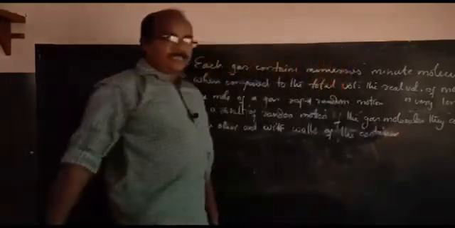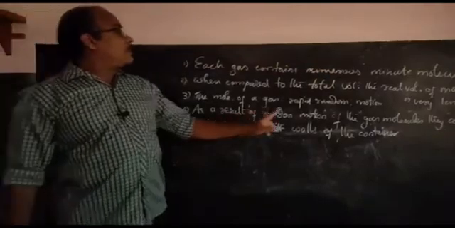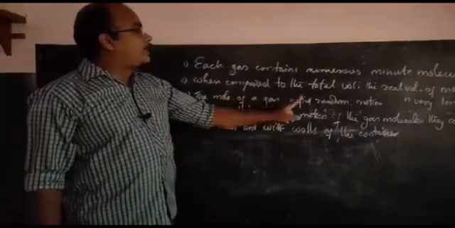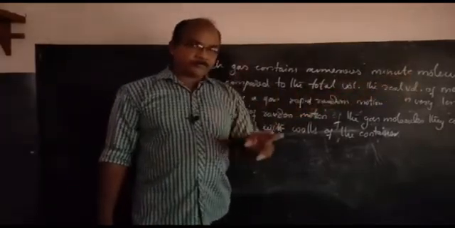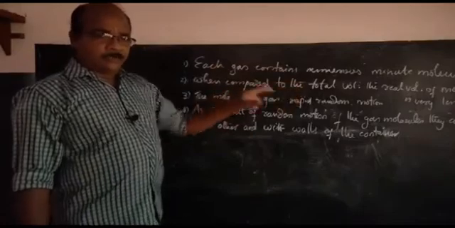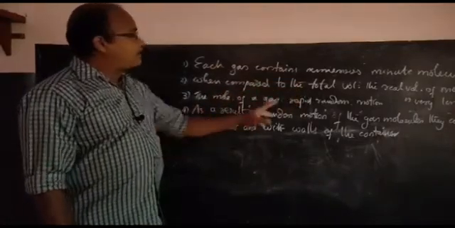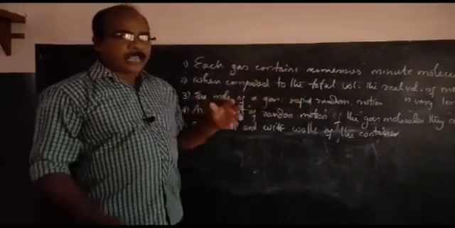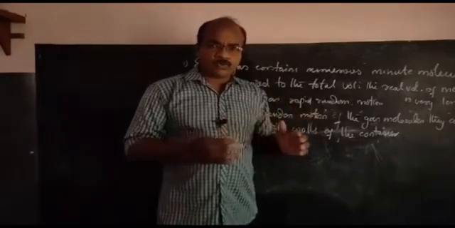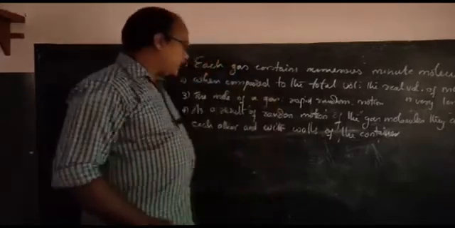The fourth point is very clear. As a result of random motion, in the third point we said the molecules of gases are under rapid random motion. Because of this rapid random motion, what is the fourth point? As a result of this rapid random motion, the gas molecules collide with one another. At the same time, they hit the walls or collide with the walls of the container as well.